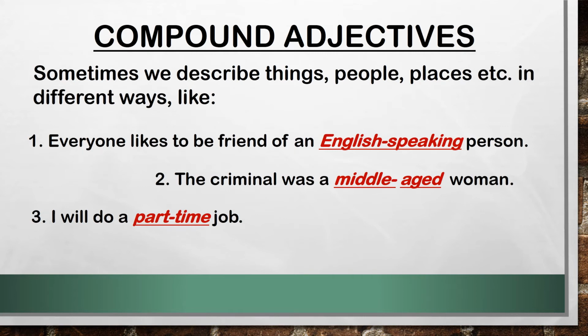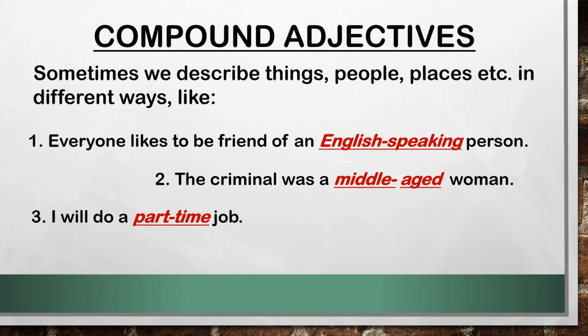Hello everyone. As we already know about adjectives, I hope you have understood what adjectives are properly. So let us have a quick review of adjectives and their types. Adjectives are basically the words which describe nouns like things, people, places, emotions, actions, things like that.